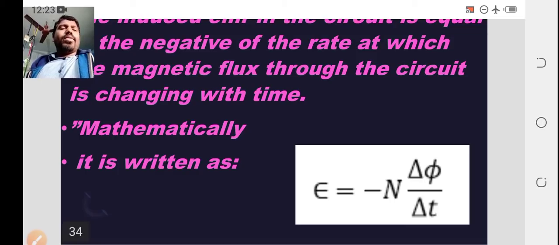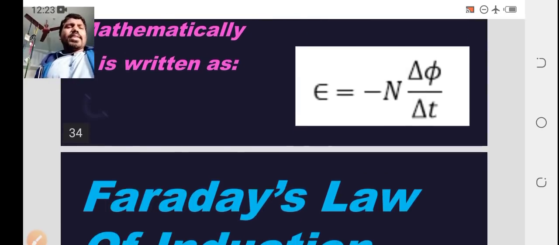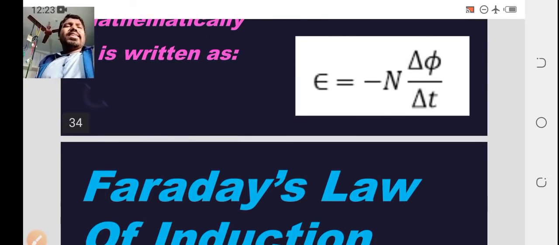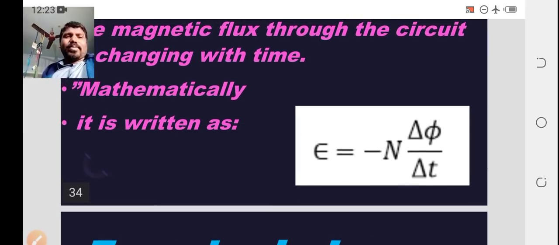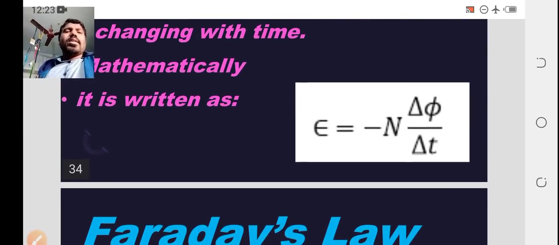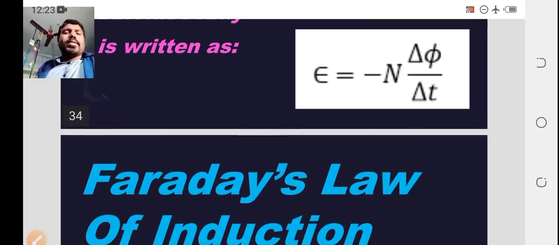The induced EMF in a coil is equal to the number of turns and the change of flux with respect to time. If somebody asks why it is negative, the negative indicates the opposing character, which we will see in the coming session.